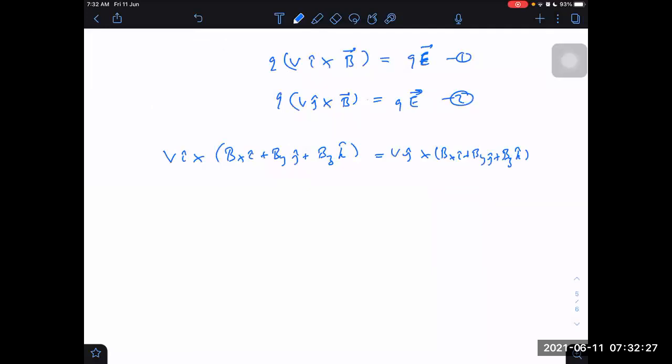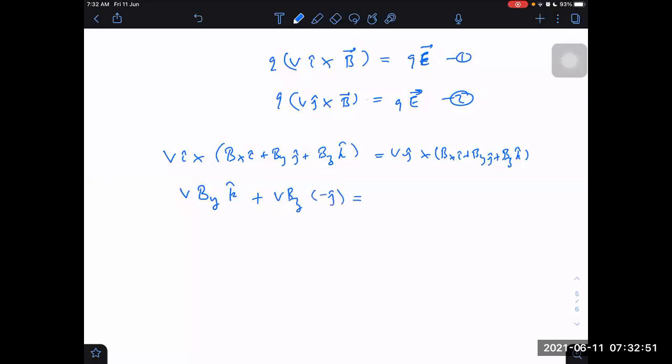v and v will get cancelled out here. So we are getting v into By, i cross j, i cross j is k cap, plus i cross k is minus j cap, v into Bz, minus j cap.